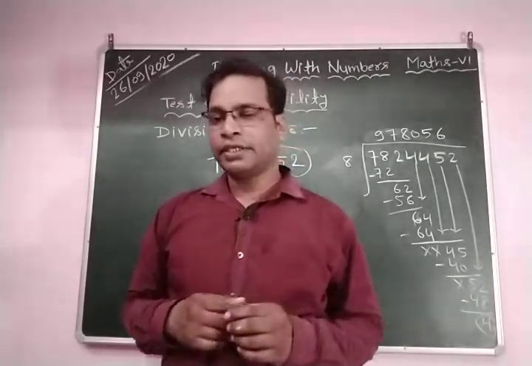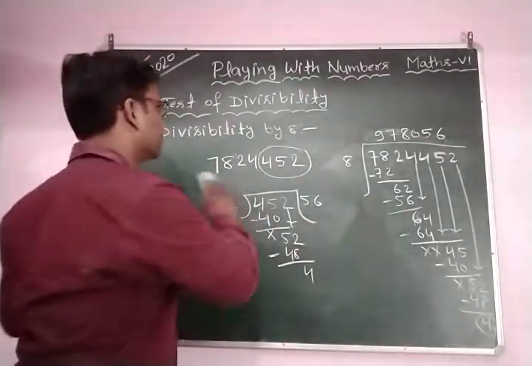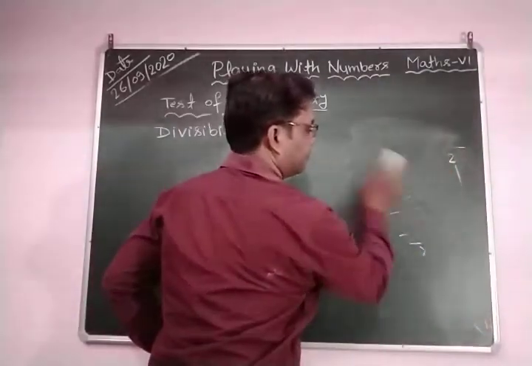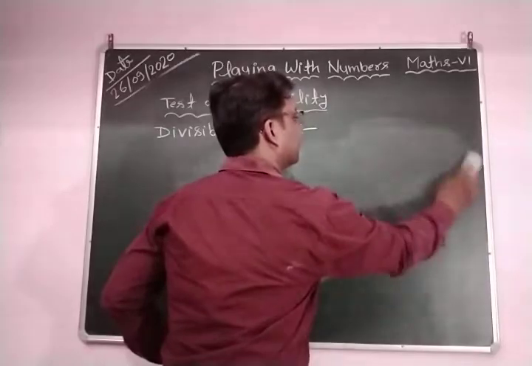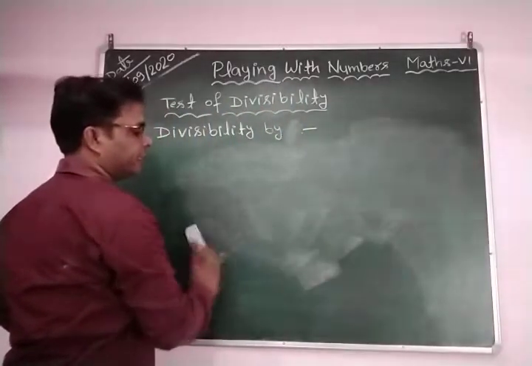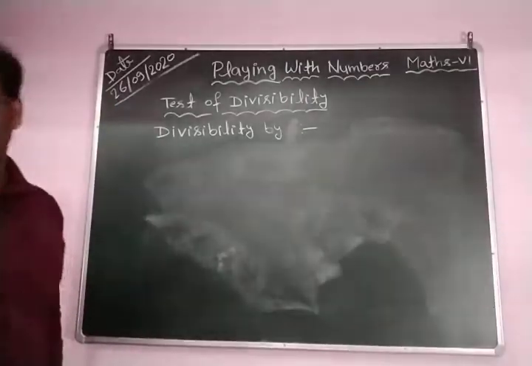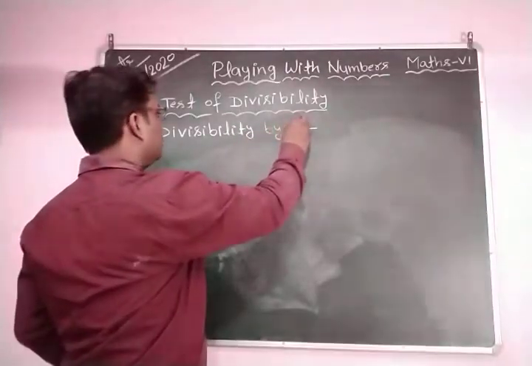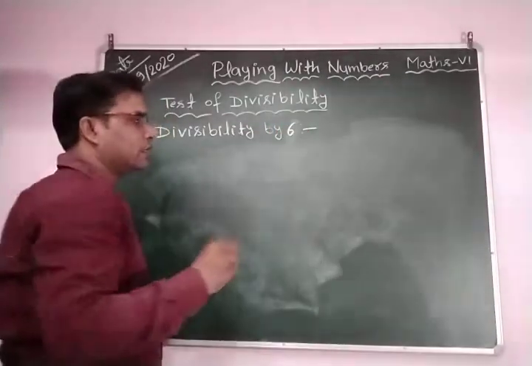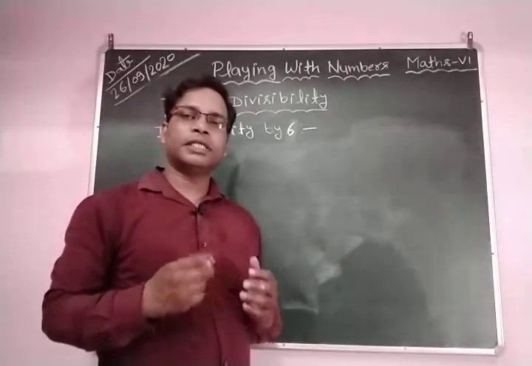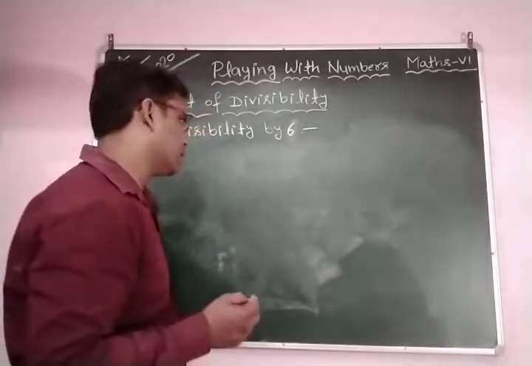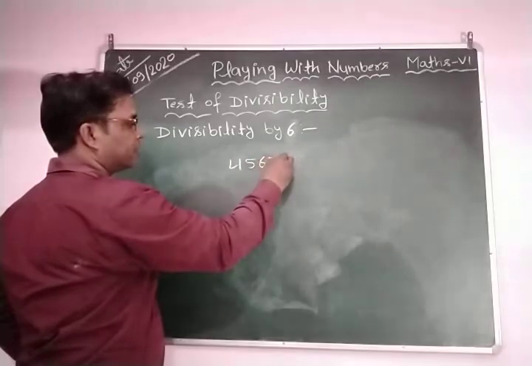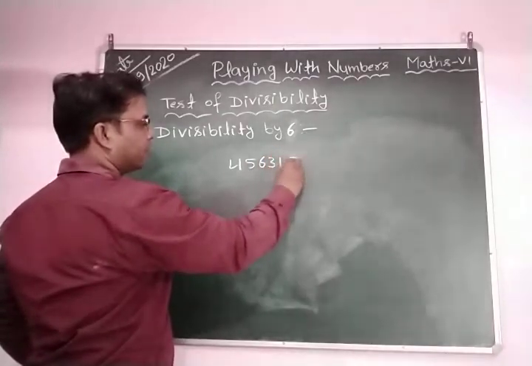The number is divisible by 6 if it is divisible by 2 as well as divisible by 3. So we take an example and try to learn this. Here you write divisibility by 6. We take a random number that is divisible by both 2 and 3. Here we take 456318.